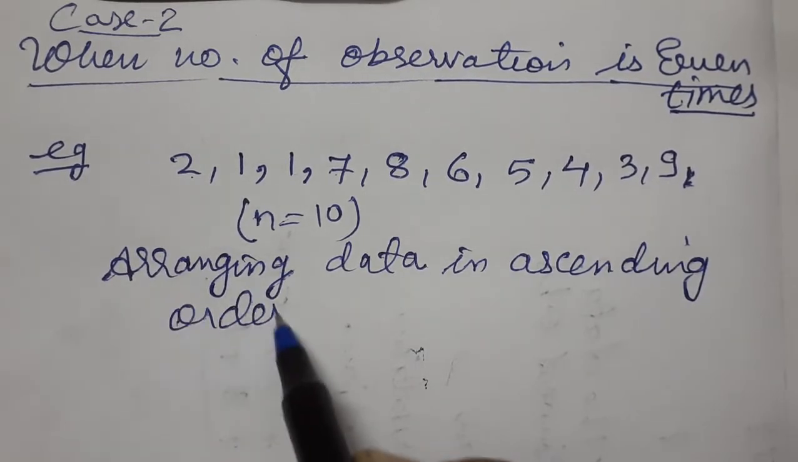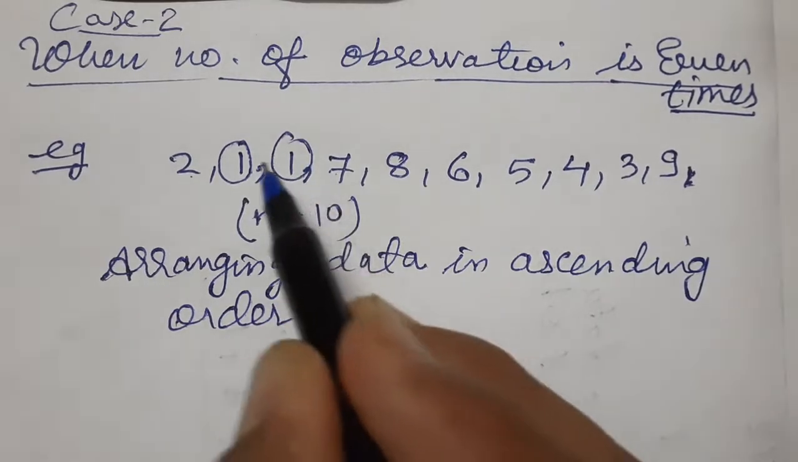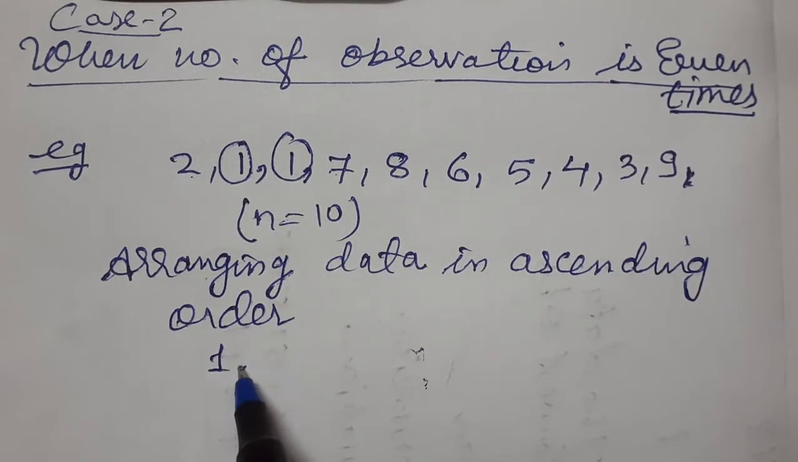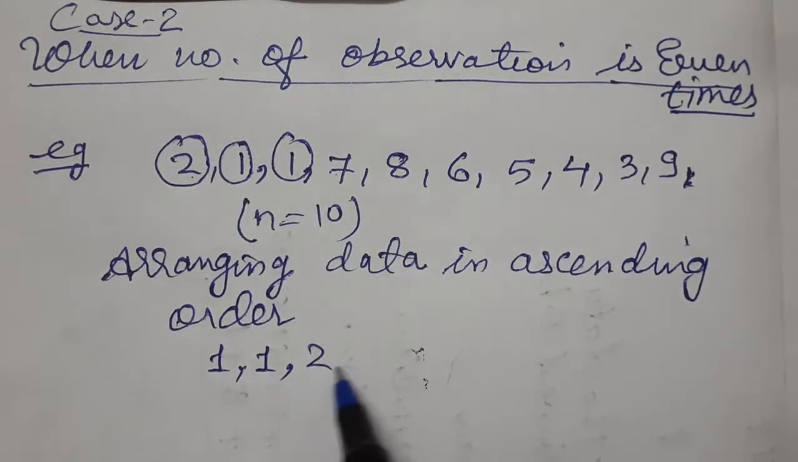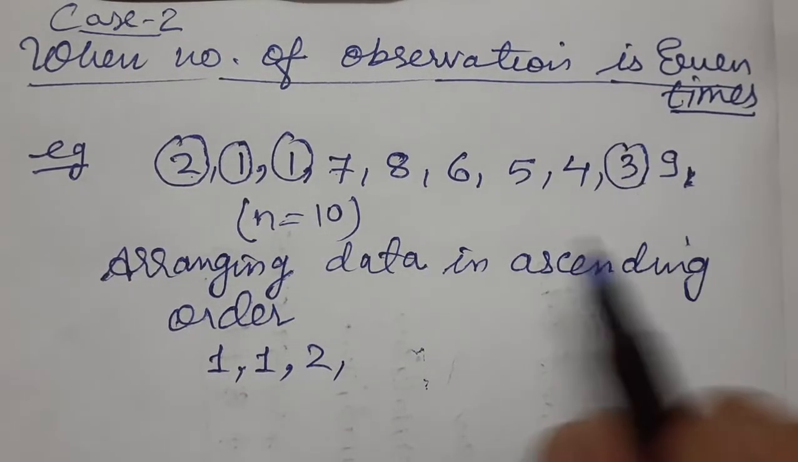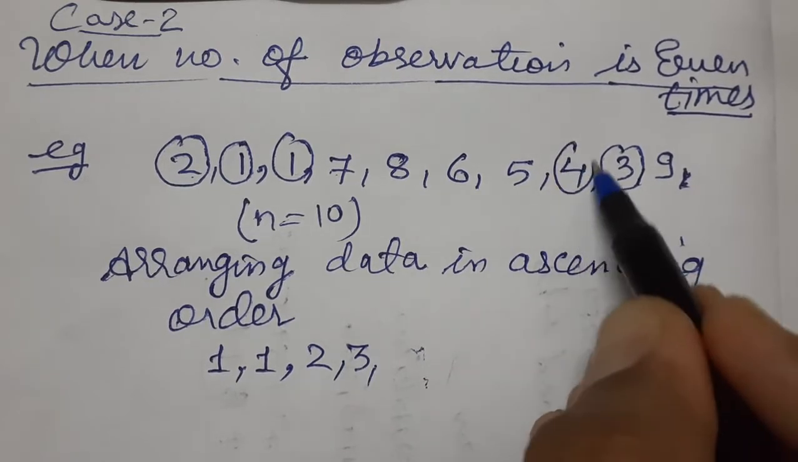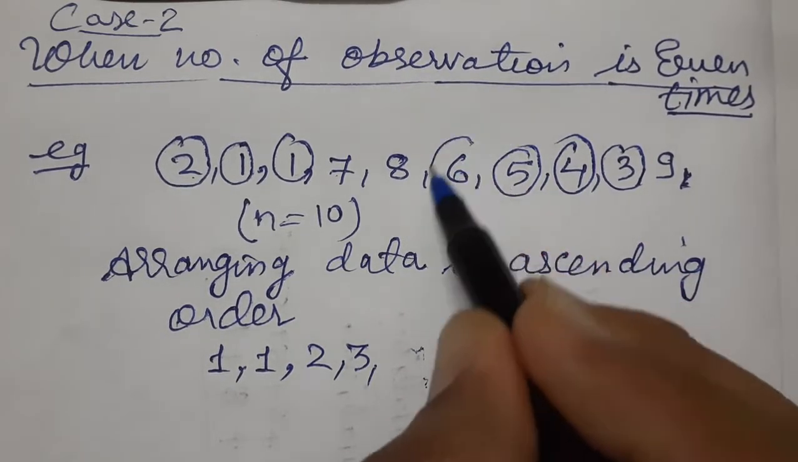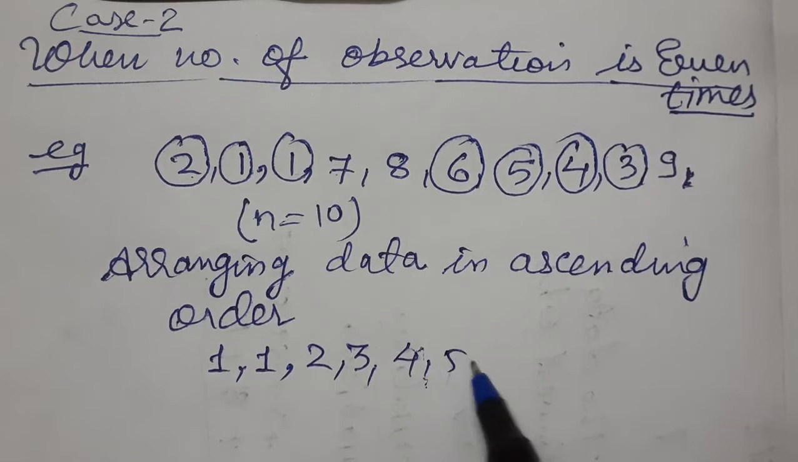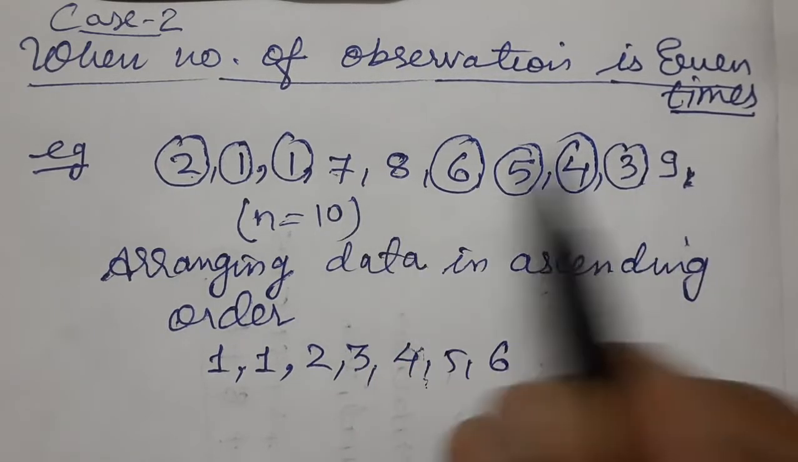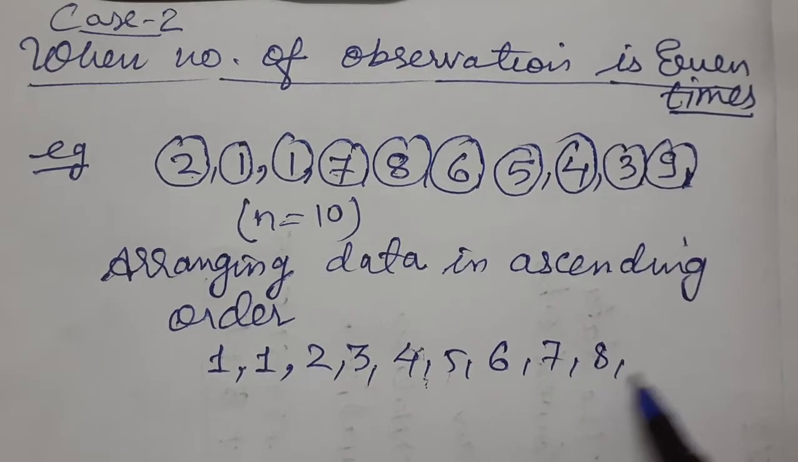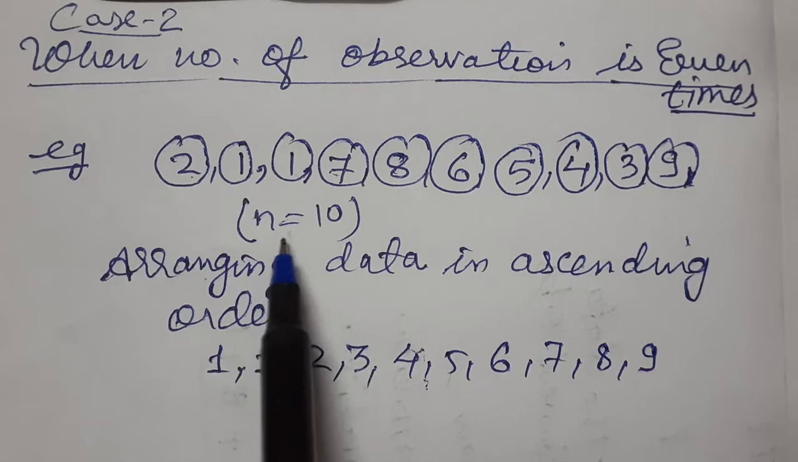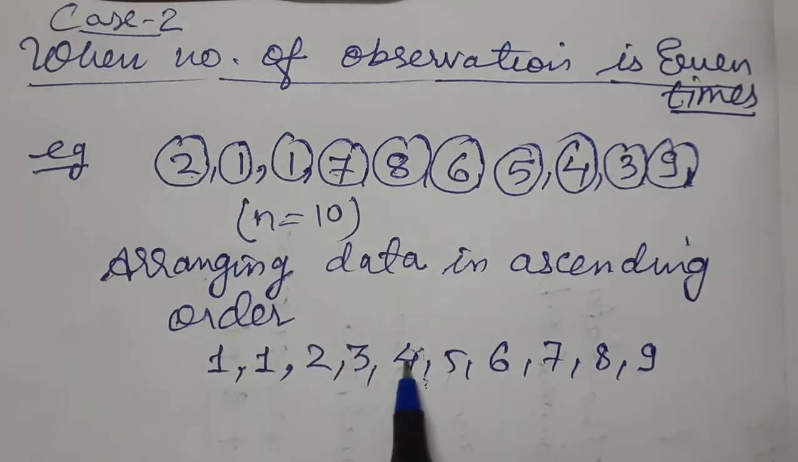So let's arrange the data in ascending order. 1, then comes 1, then comes 2, then comes 3, 4, 5, 6, 7, 8 and 9. So how many observations do we count? We have already counted 10 observations: 1, 2, 3, 4, 5, 6, 7, 8, 9, 10. So N equals 10.